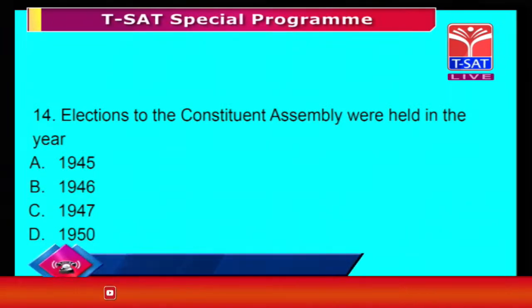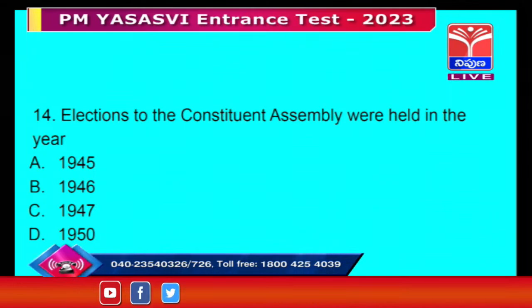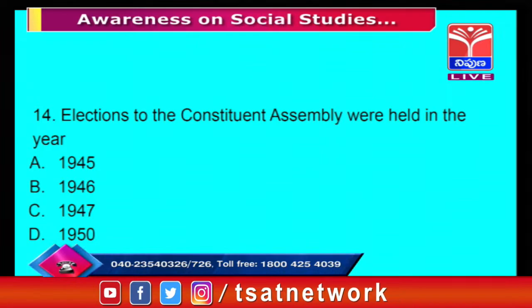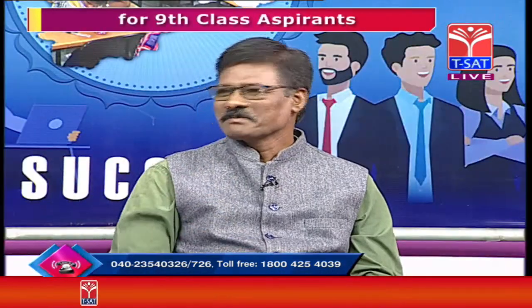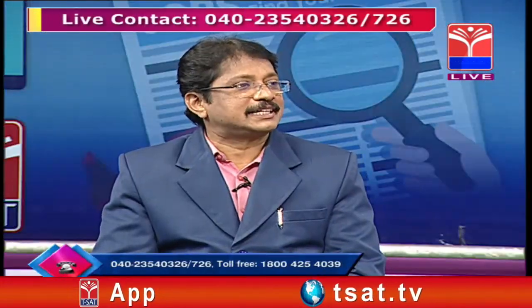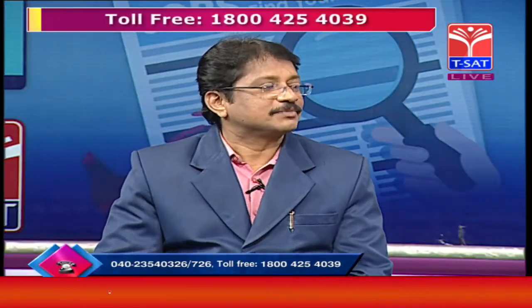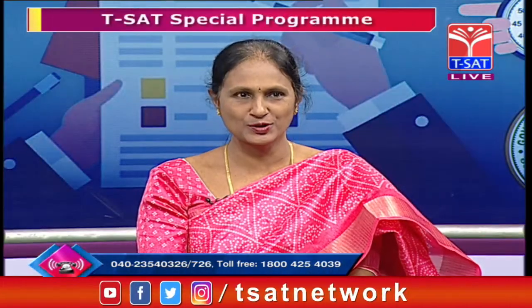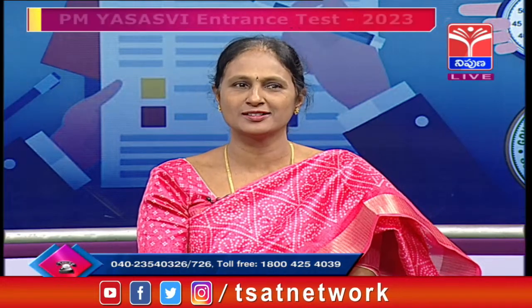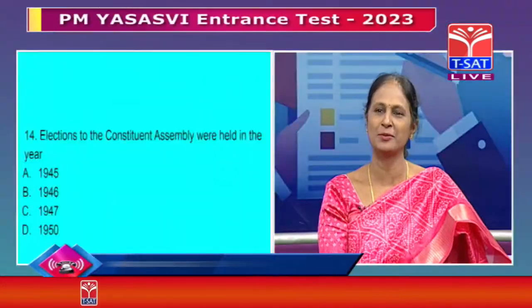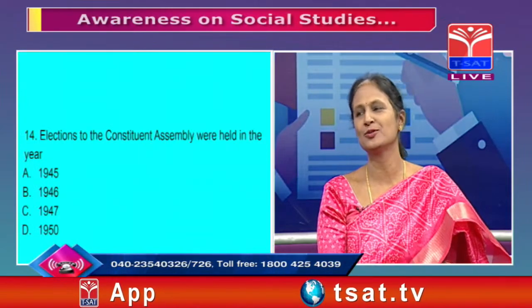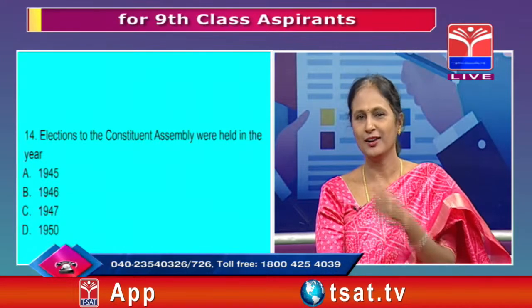Constituent Assembly. What is the work of the Constituent Assembly? What did the Constituent Assembly do? Now the freedom movement is over, and we are entering into preparing the Constitution. It comes under political science, civics. So what did the Constituent Assembly do? It prepared the Constitution. First they should know what the Constitution is. Today we are all sitting here, everyone is having a peaceful, happy life. All the credit goes to the Constitution, and the Constitution is prepared by the Constituent Assembly.